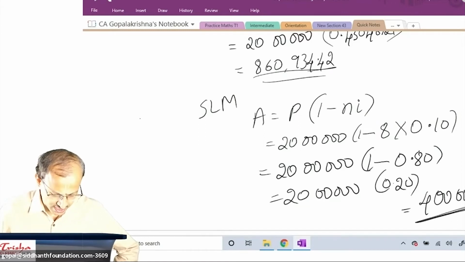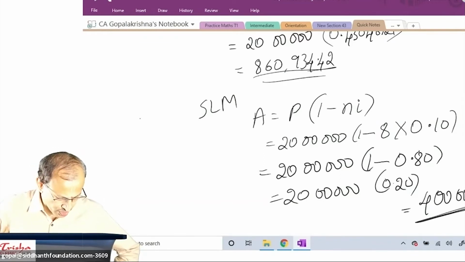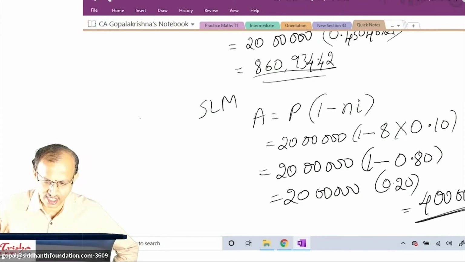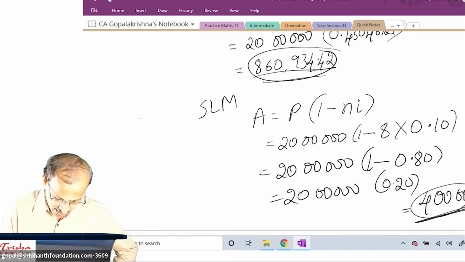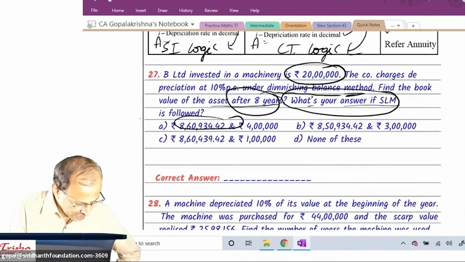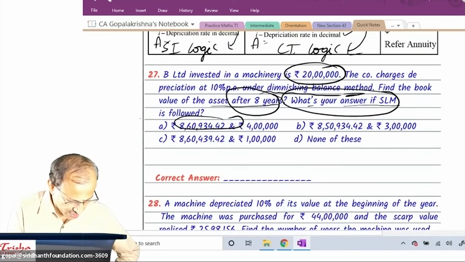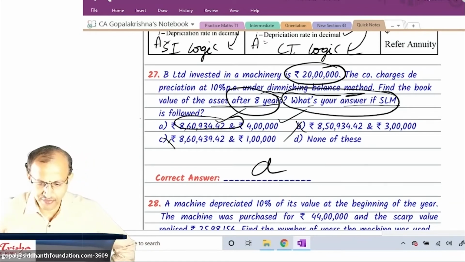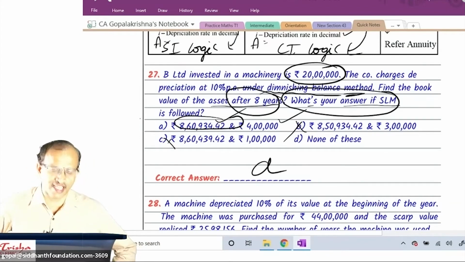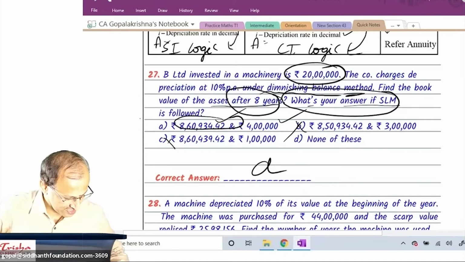I don't know why you get confusion. So decimal 1 minus 0.8 is 0.20, and 0.20 into 20 lakh will give you 4 lakh. Yes. Okay, final answer: 8 lakh 69,34 and 4 lakh. Let us see your options. 8 lakh 69,34 and 4 lakh: this is right, this is not correct, this is not correct. Correct answer is A. A for accountant.